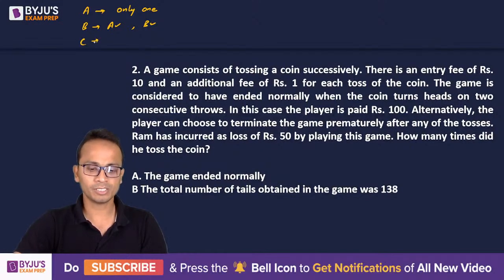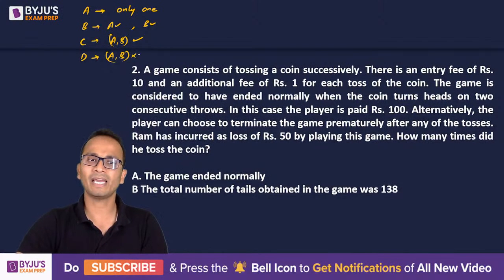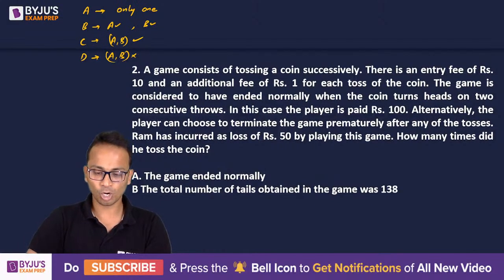We'll mark option C if the question can be answered by using both the statements together. So A and B after combining will give you an answer, and option D if the answer cannot be given even by combining these two statements. So these are the four options.